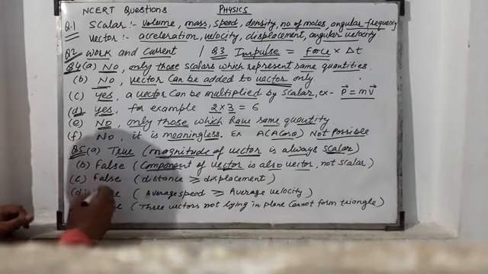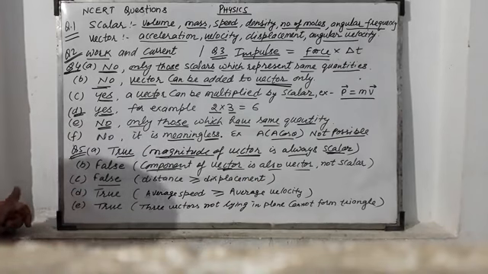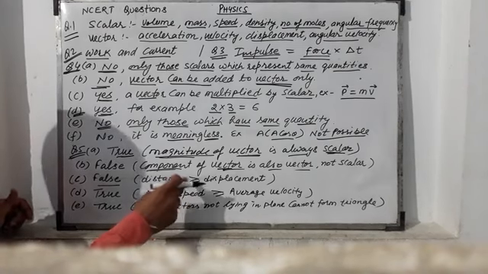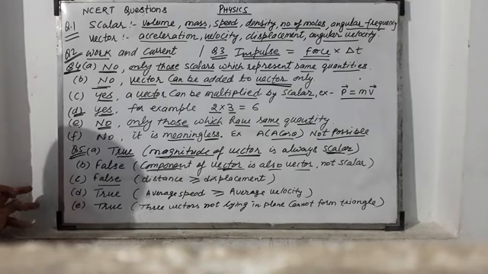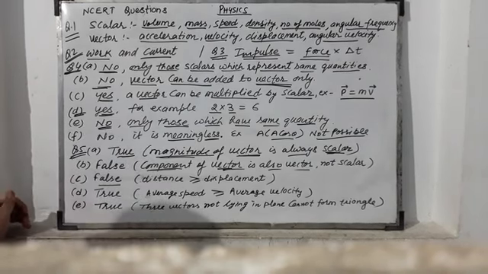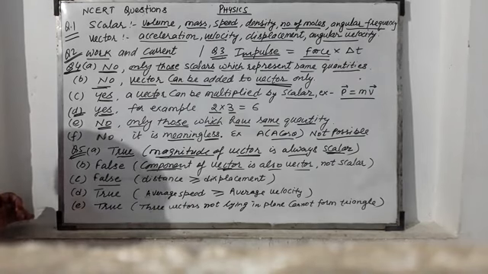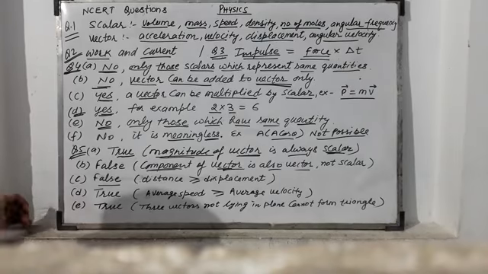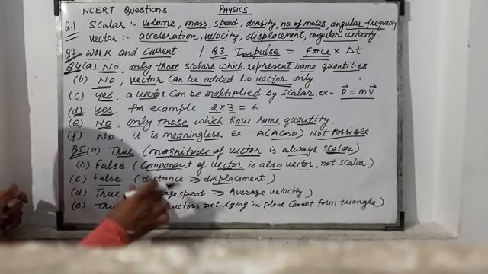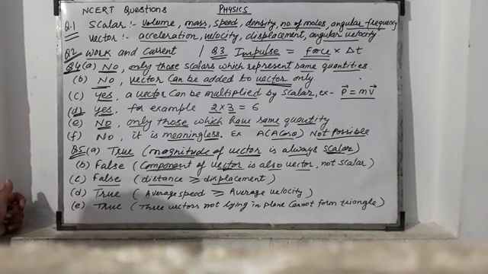Now the third statement, the distance is always greater or equal to the displacement. Equal in case of when the object is moving in a straight line. Distance is equal to displacement when the object is moving along a straight line.